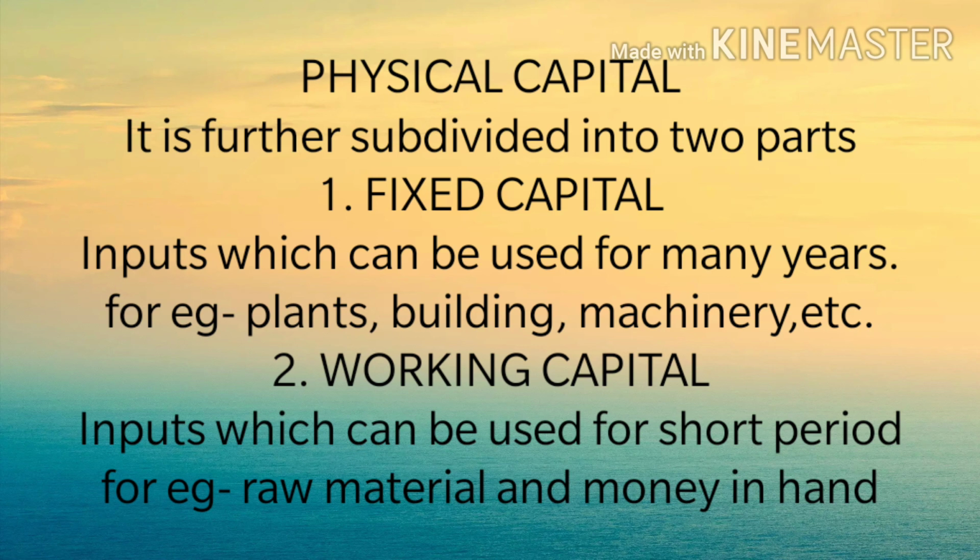Now let's summarize the factors of production again. These factors of production are classified into four requirements. First, land. Second, labor, that is people who will do the work. Third, the physical capital which we have discussed. And fourth, the most important, is human capital, who brings together all the resources and all the requirements in order to carry out production. So that's what the factors of production are. I hope you have understood it well.